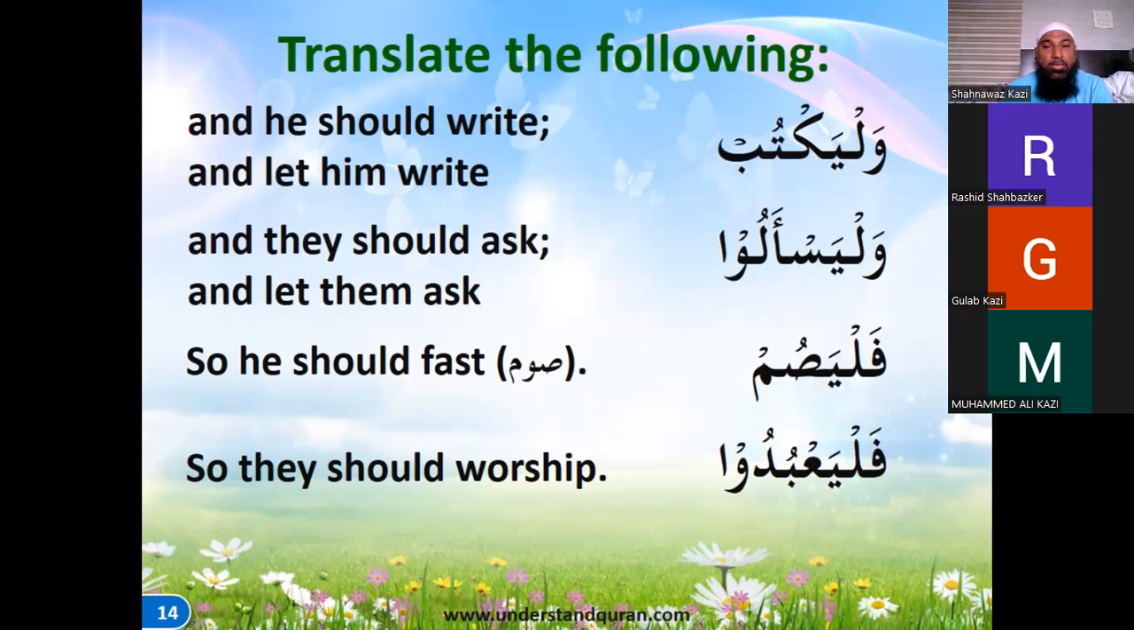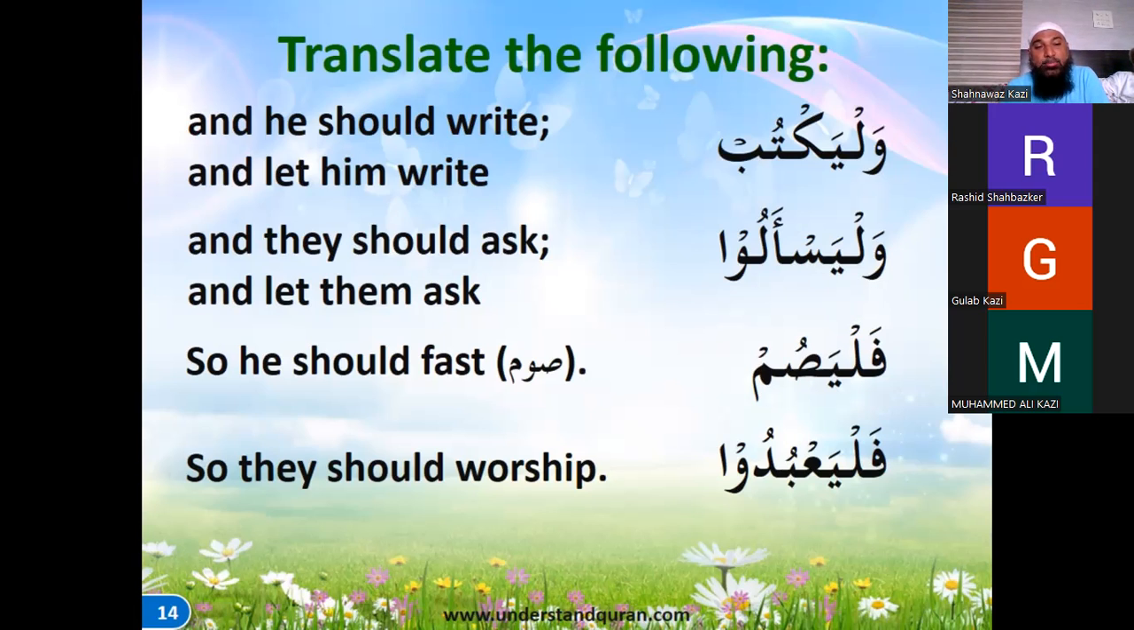Yas'alu becomes yas'aluna for the plural, but because the order lam is there, wal yas'alu, they should ask, or let them ask. We have Sama Yasumu. We know this ayat of Surah Al-Baqarah, the order of keeping the fast. So he should fast: fal yasum. Fal ya'budu, so they should all worship.